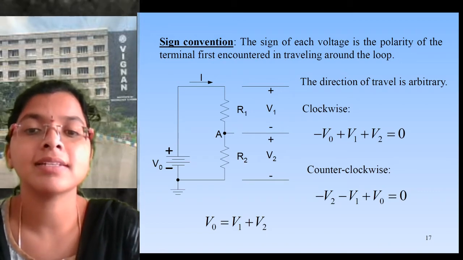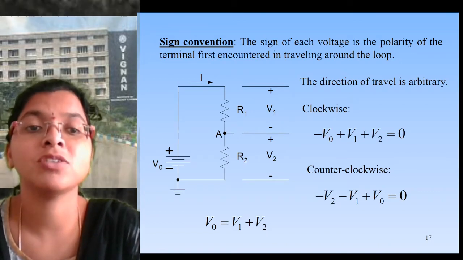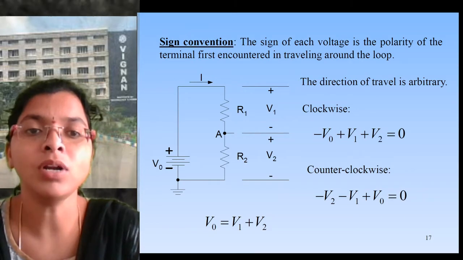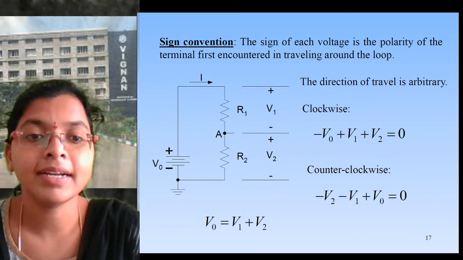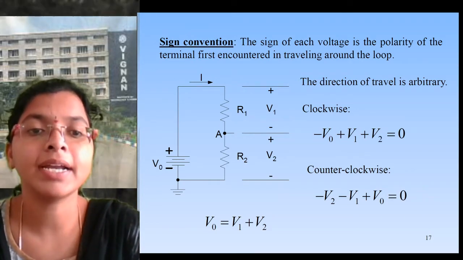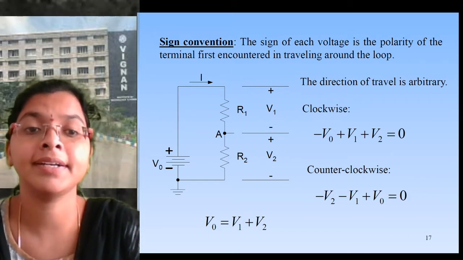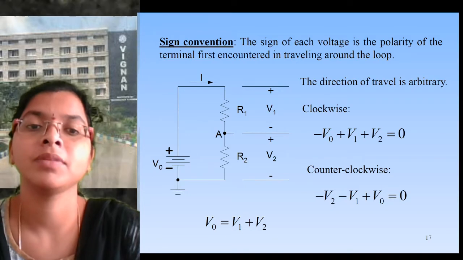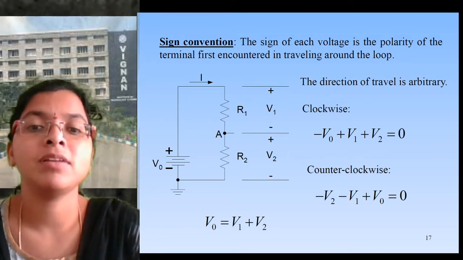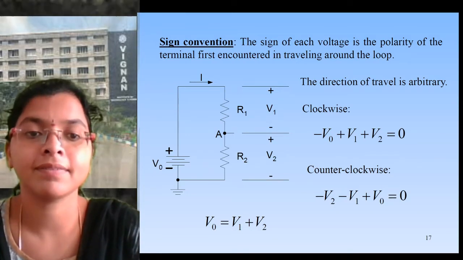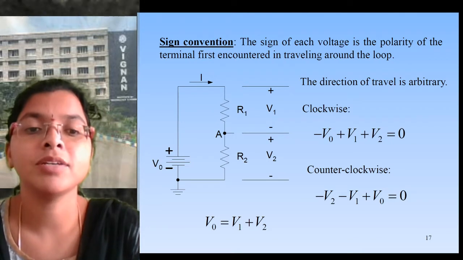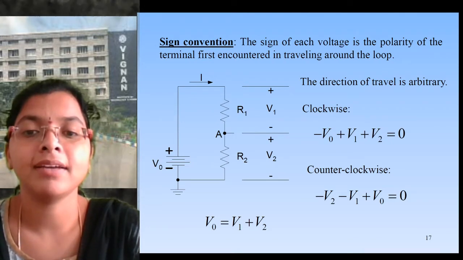If we take counterclockwise, that is the opposite of the previous equation. First, as I told, the current is entering at the negative terminal. So for the source we take it as positive when current is entering at the negative terminal, then all passive elements you should take as negative. See the second equation.